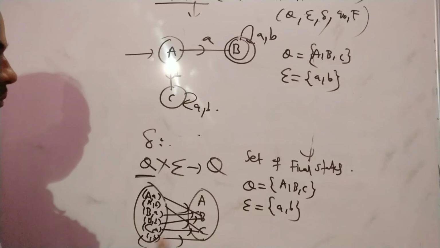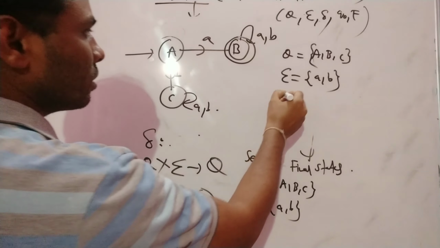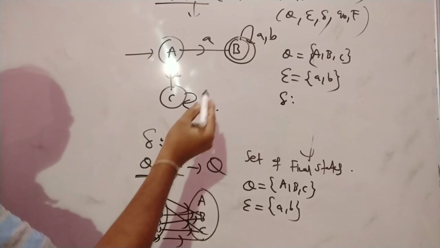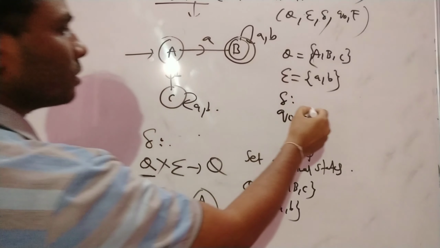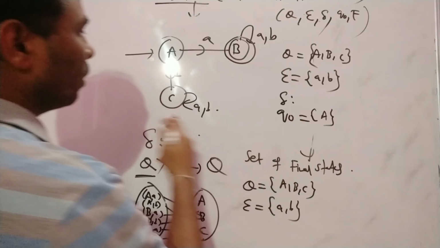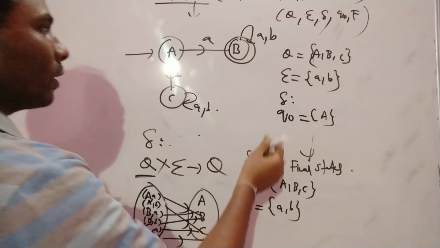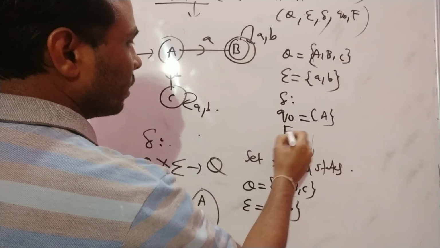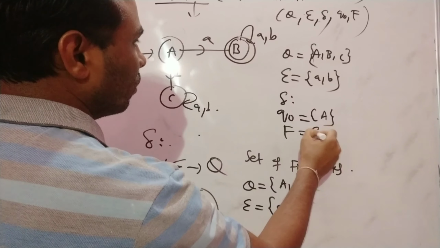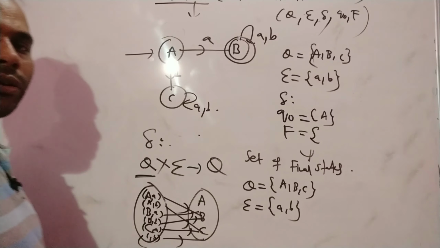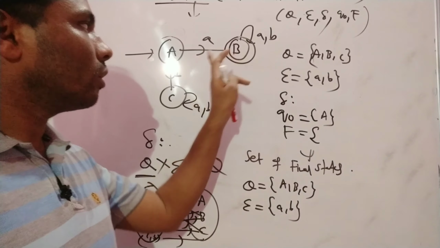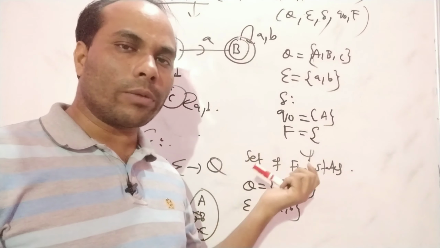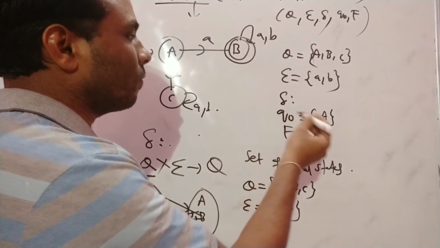So this is the transition mapping of this particular diagram. This is sigma we defined, and then what is Q naught? Small q naught is the initial state. This is capital A, and what is capital F? This is the set of final states. So you should remember the final states are not always only one state. There may be a possibility of multiple final states. That's why I have given here the set of final states.